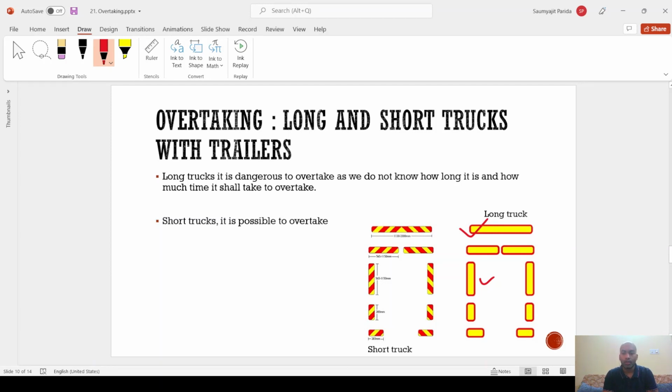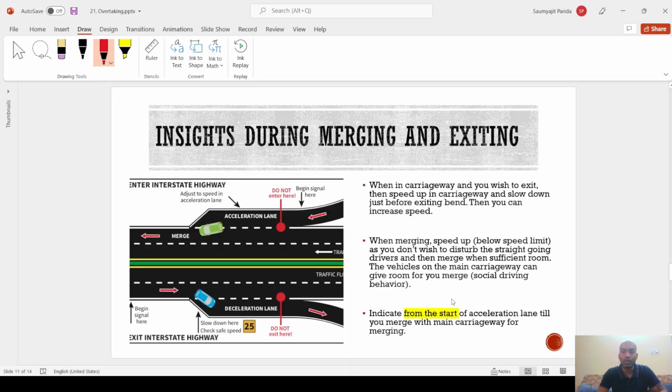Overtaking short trucks is possible and it is not dangerous. I can identify a truck is a short truck if this kind of marking is there. Not the whole, but maybe it can be this, or this, or this. So this is just an example to show how to identify long trucks and short trucks with trailers.